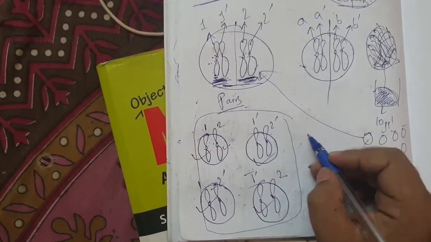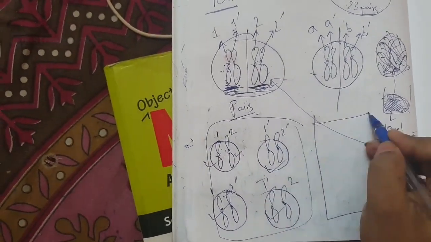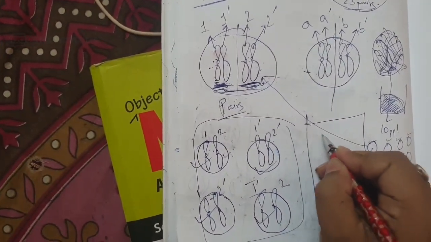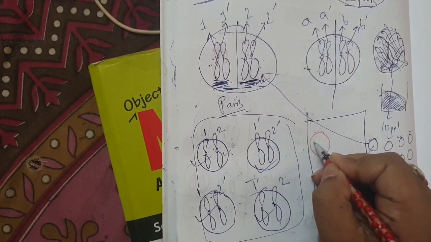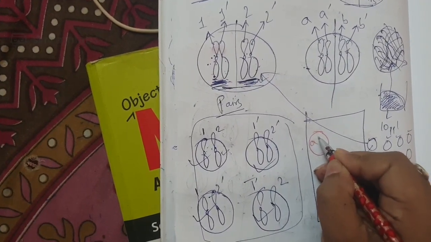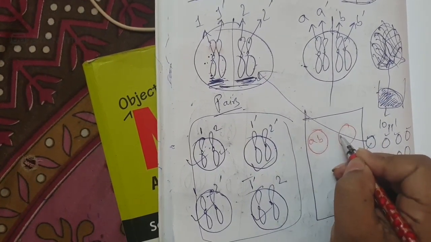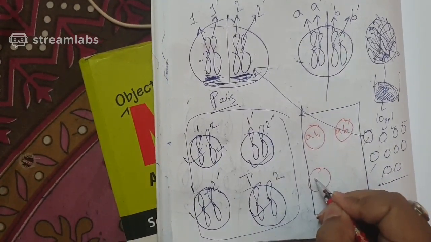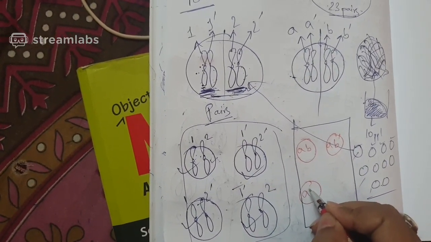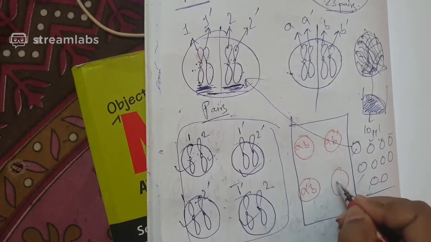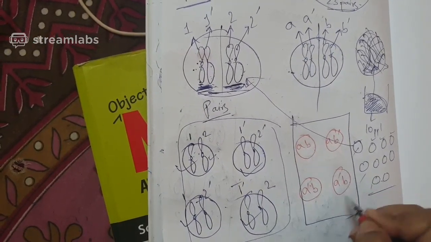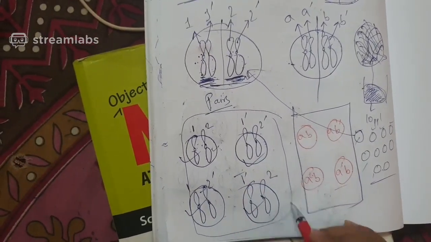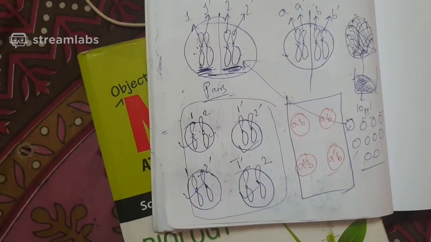In the same case, in case of the female also, the same combination you will get. In one of the gametes you can get A and B, in another one you can get A and B dash, in another A dash and B, and in another A dash and B dash. So now any of it can fuse with any of it. That is how I make you understand.